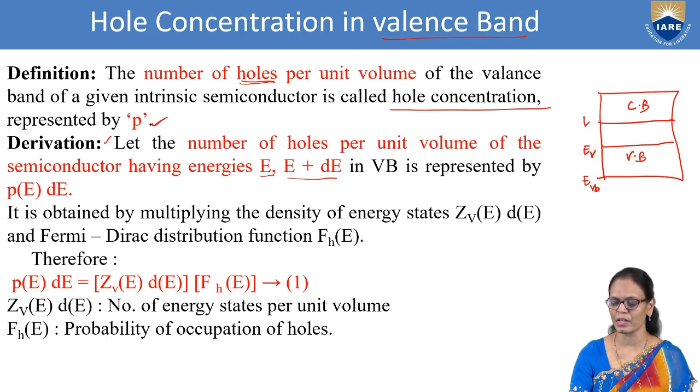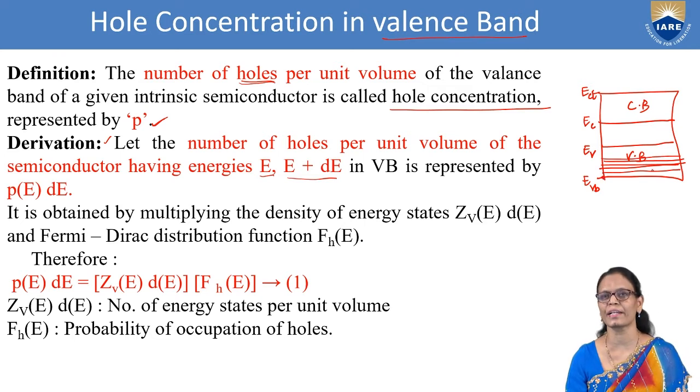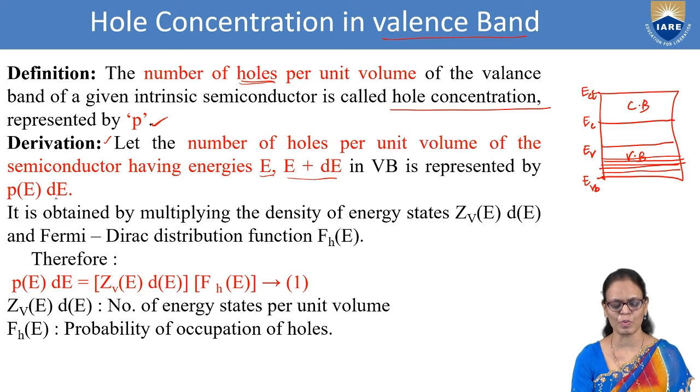Here the lowest is EC and the highest is ECT. We have a number of states in the valence band. First we will do it only for a small region having energies between E and E plus dE, and we will write it as P of E dE.